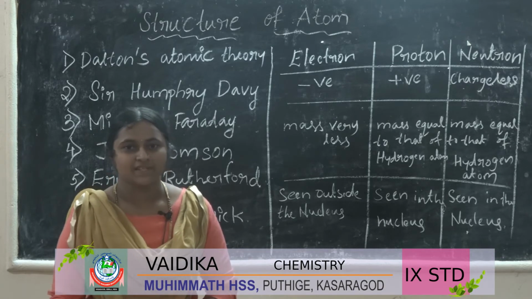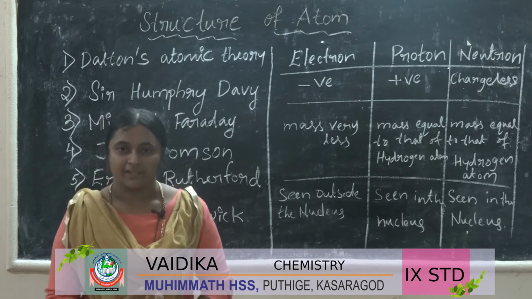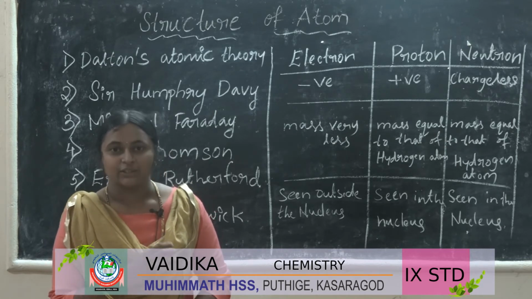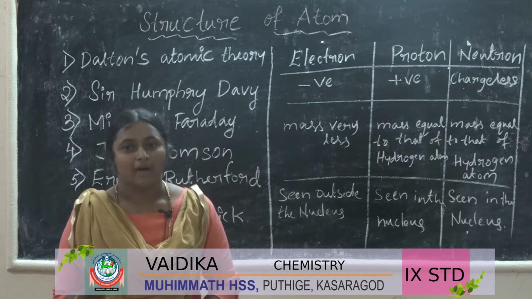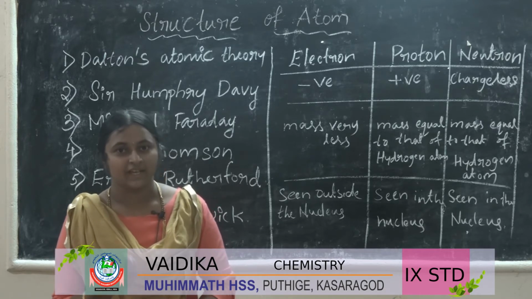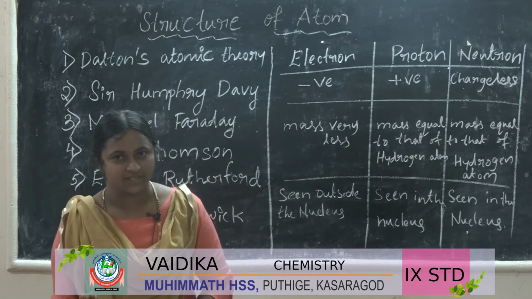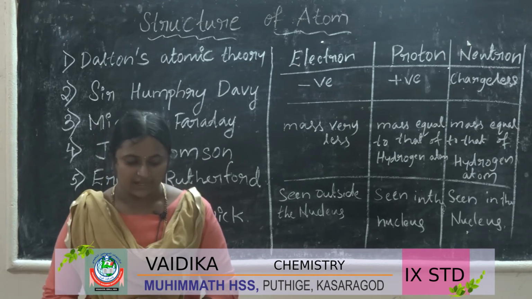This particle possesses energy and also mass.